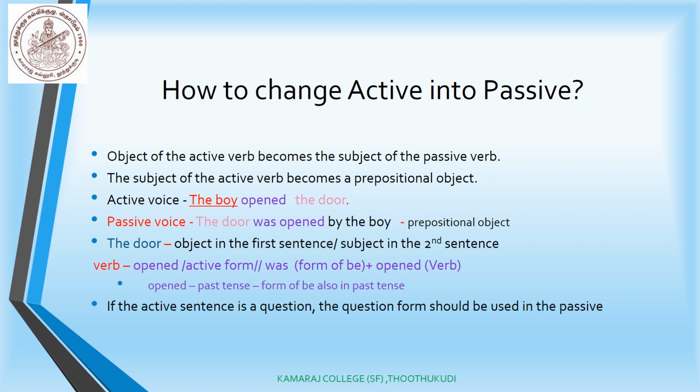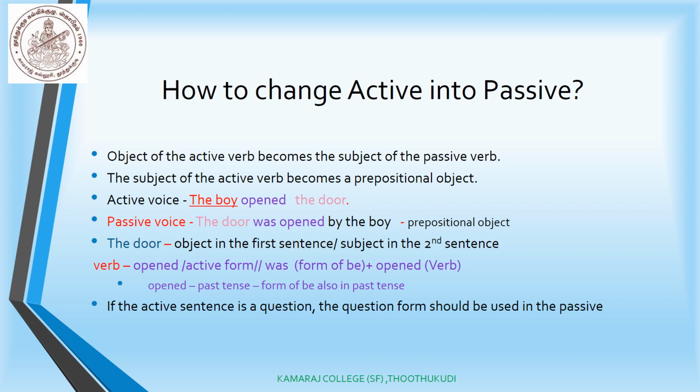The subject of the active verb becomes a prepositional object. That is, the door in the active sentence becomes the subject in a passive sentence, and as opened is in the past tense, an auxiliary verb, that is a form of be, was, is also added to it. Then the boy, which is the subject, becomes the prepositional object, by the boy. So, if this sentence is an active sentence, we are changing it into a passive sentence.